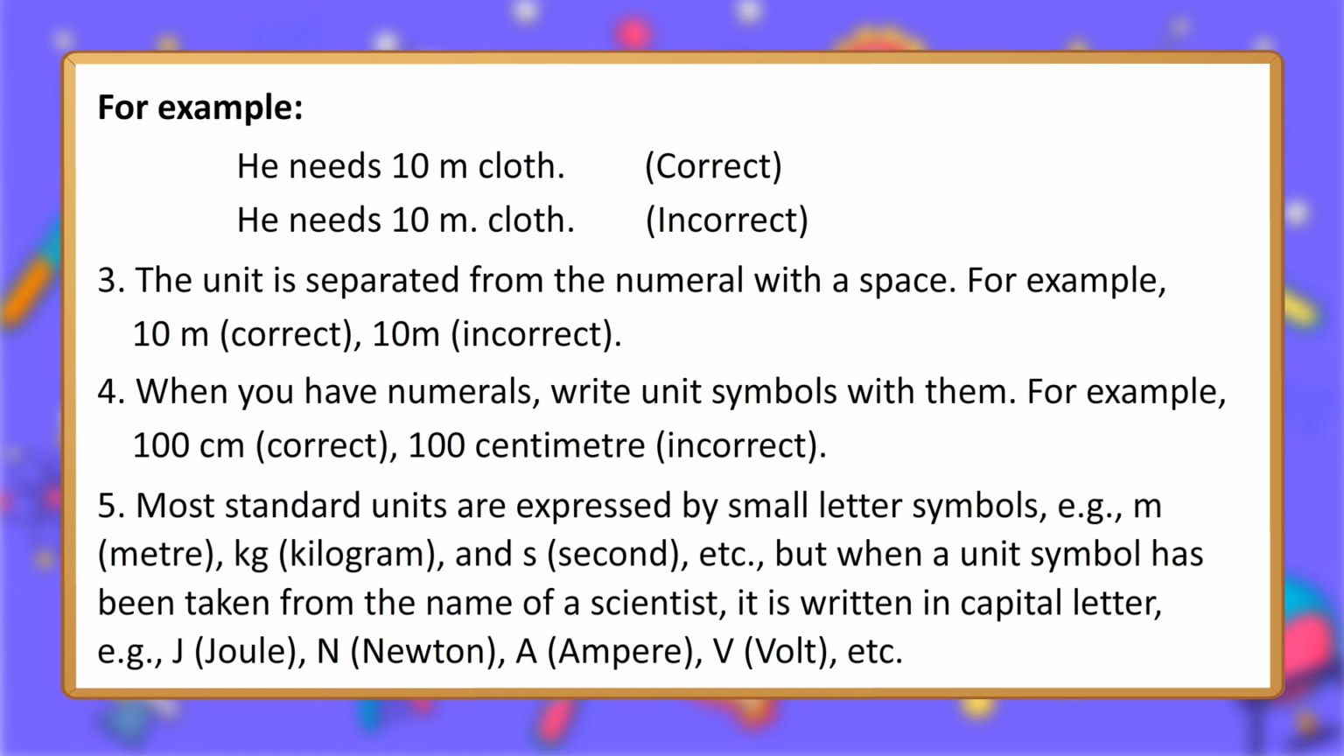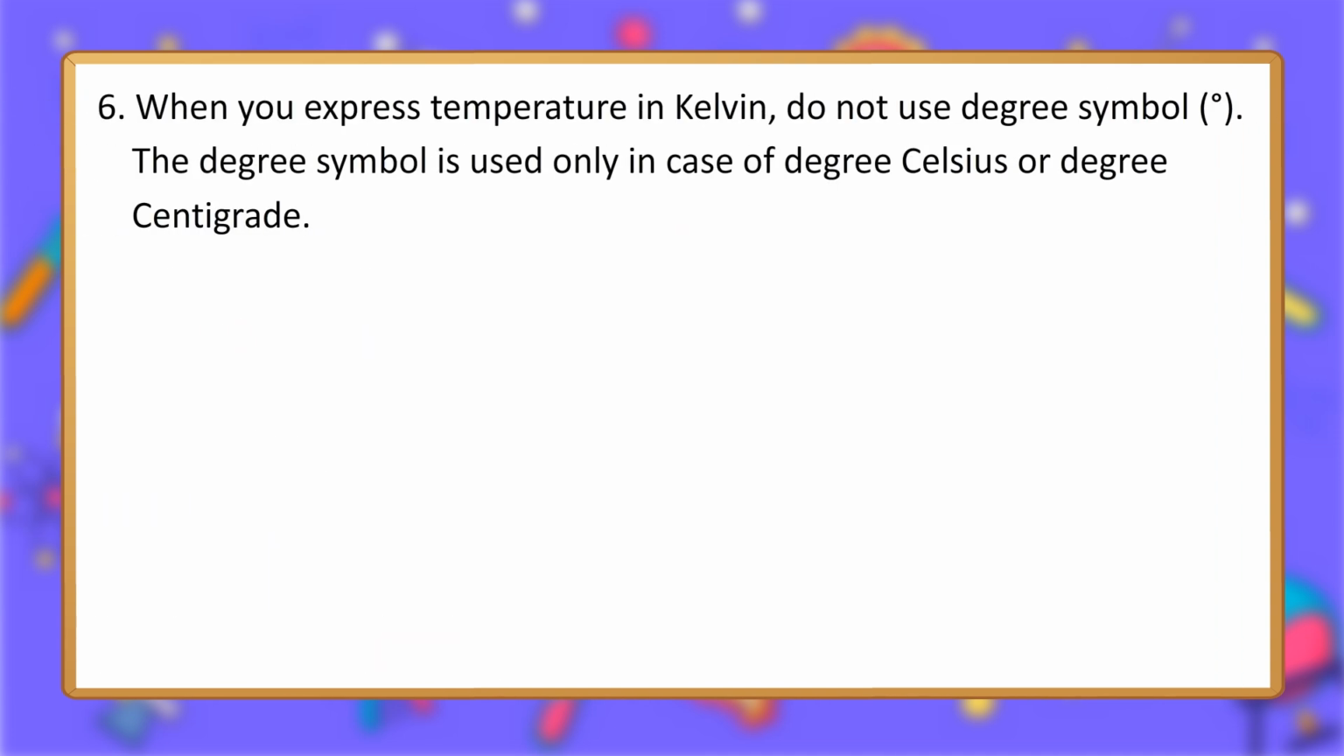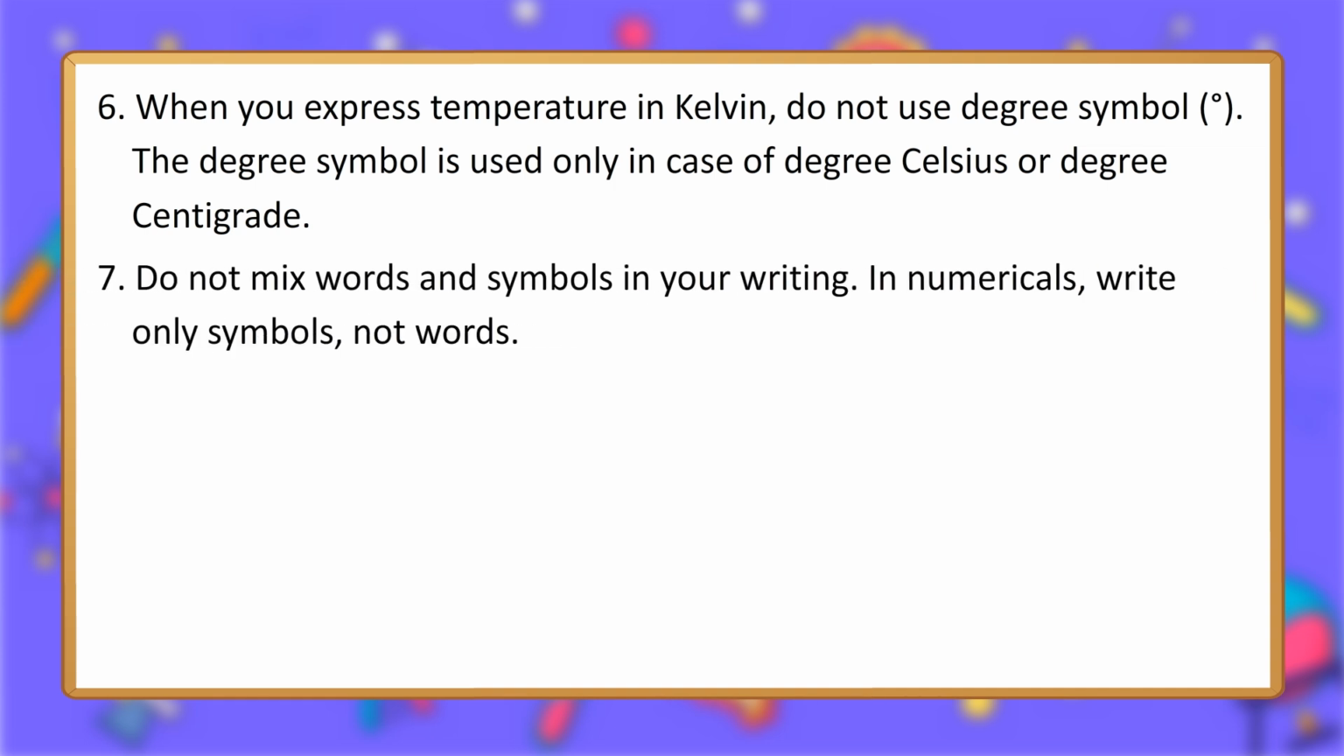For example, J, joule; N, newton; A, ampere; V, volt, etc. 6. When you express temperature in Kelvin, do not use the degree symbol. The degree symbol is used only in case of degree Celsius or degree centigrade. 7. Do not mix words and symbols in your writing. In numericals, write only symbols, not words.